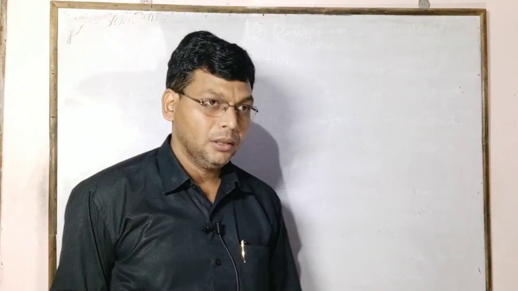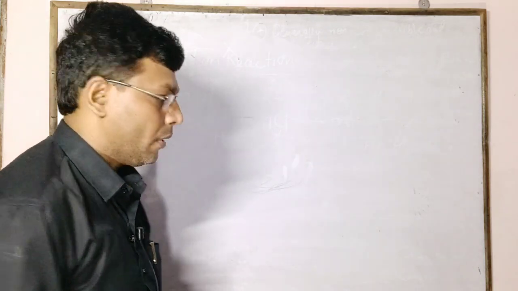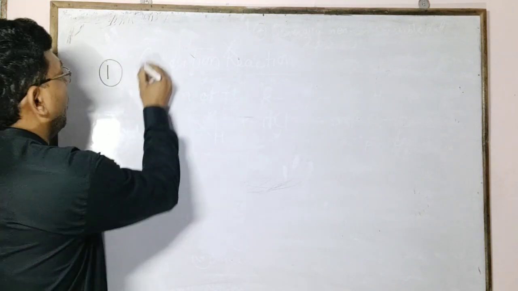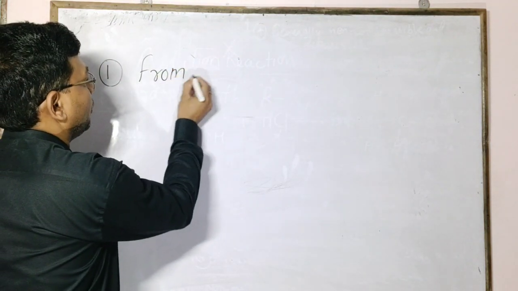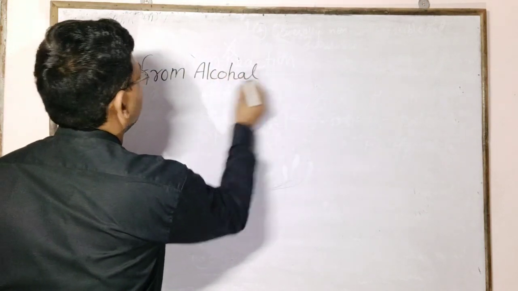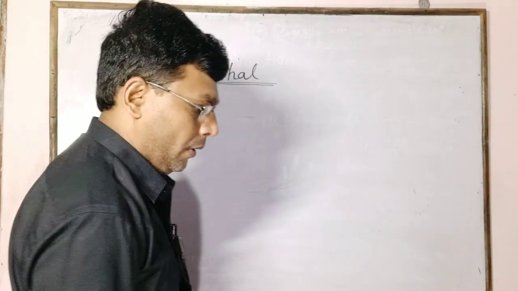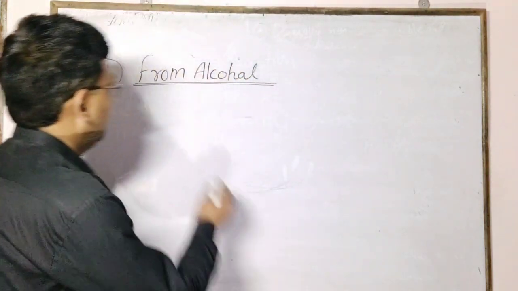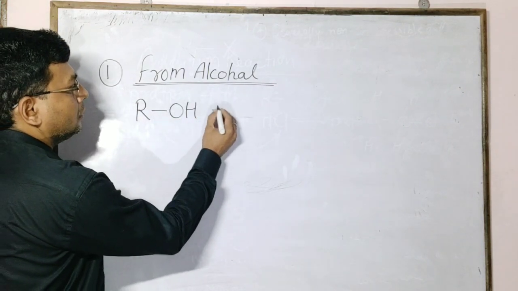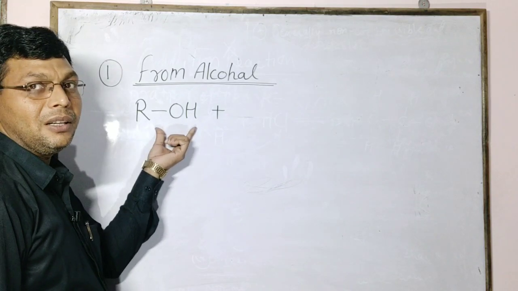Sachin Tripathi. Today I will discuss the preparation of alkyl halides. Preparation number 1: from alcohol. Alcohol is ROH. R is the alkyl group and OH is the hydroxyl group. It is called alcohol.